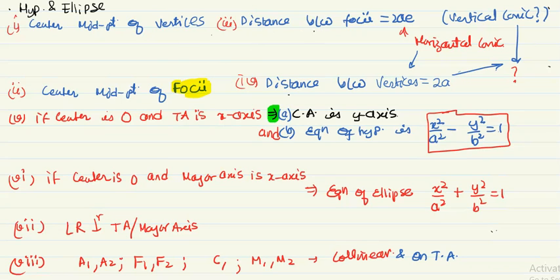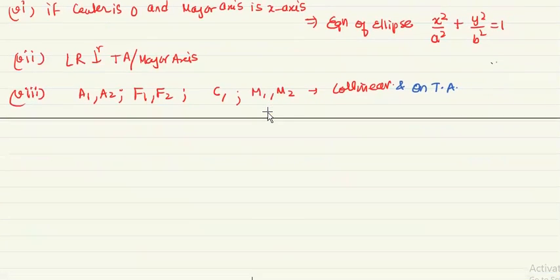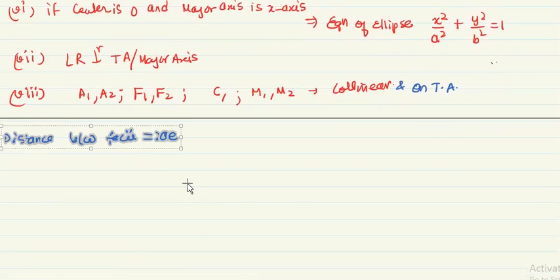And the third point is distance between foci is 2AE. You can see in the bracket that I have written horizontal conic. Conic means here hyperbola and ellipse. This is a very important point I want to highlight. This is 2AE for horizontal, not for vertical. Let me clarify this one. If you see a horizontal hyperbola or a horizontal ellipse, then it is 2AE.